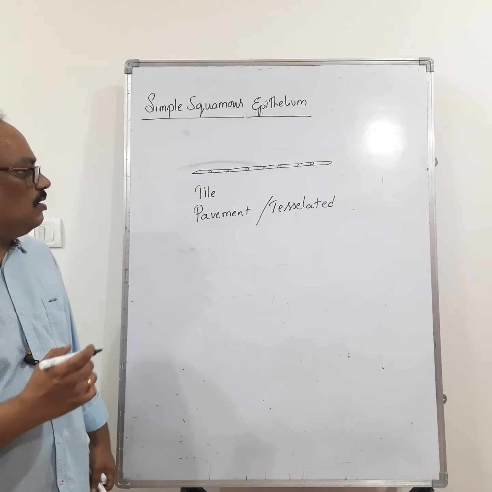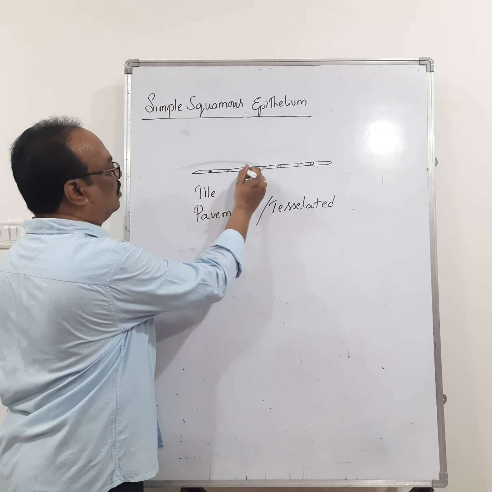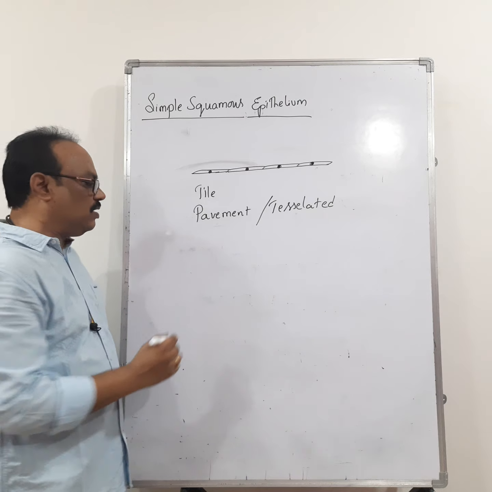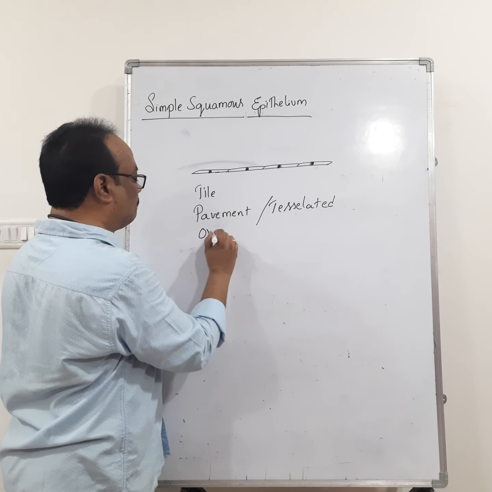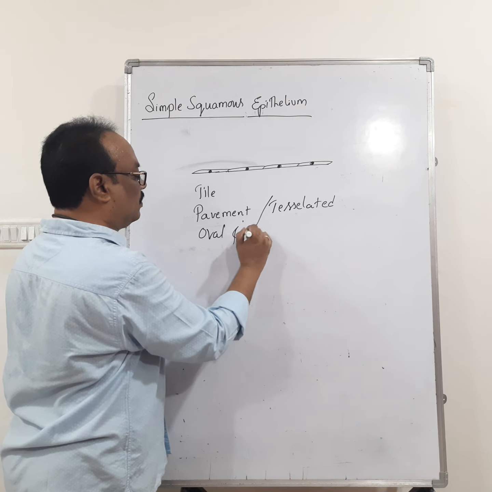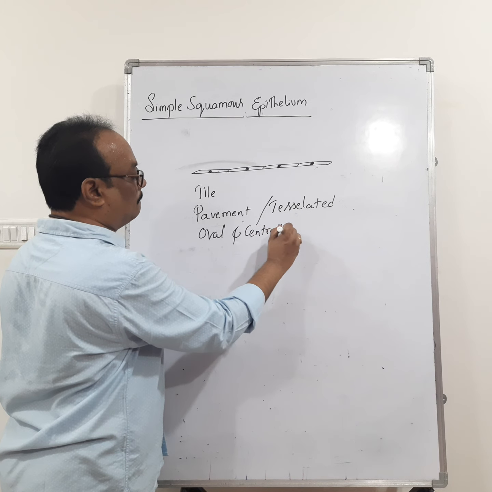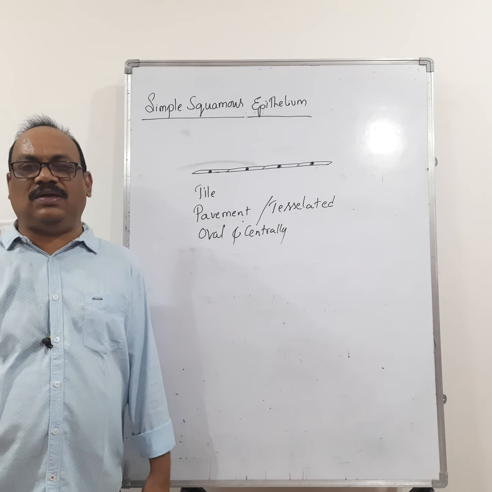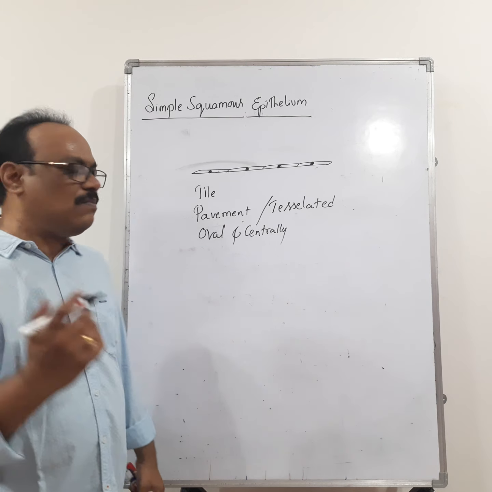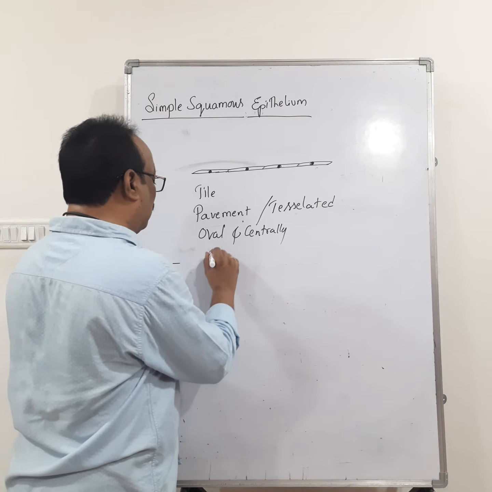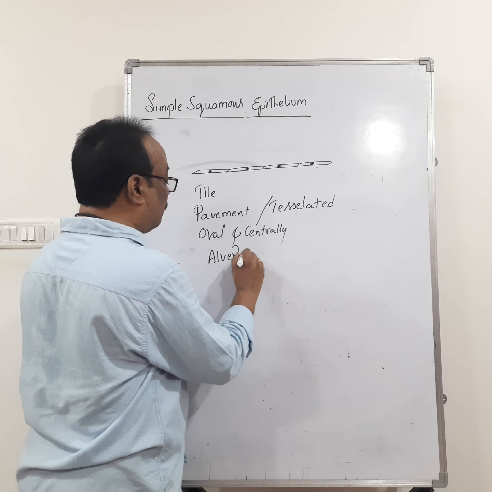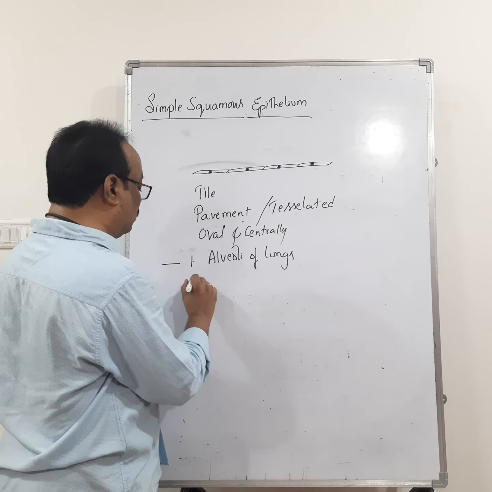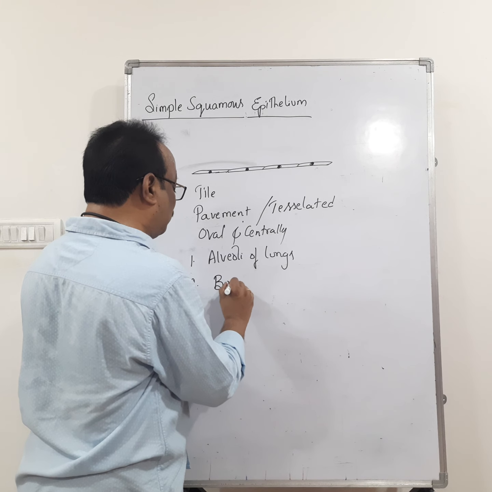Then if you see, the nucleus is oval in shape and lies in the center. Right? The nucleus is oval and centrally located. Then where is the simple squamous epithelium present? The simple squamous epithelium lines the alveoli of lungs. Okay, it lines the alveoli of lungs. It lines the Bowman's capsule.